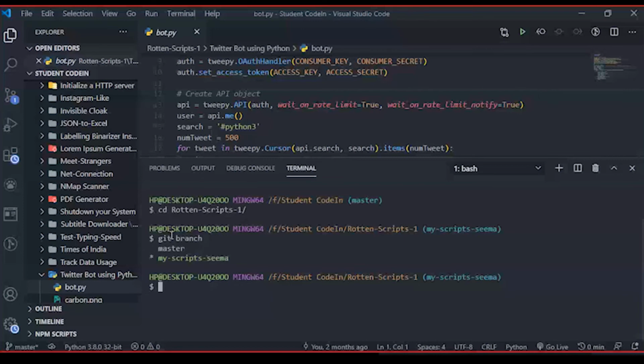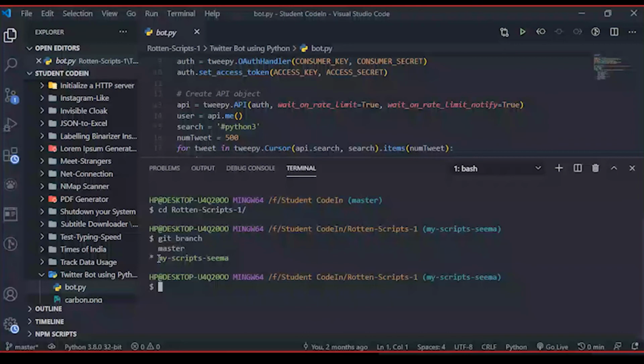Next, if I want to create another branch, like Hack Gujarat, it will create another branch, and you can see there are three branches now: Hack Gujarat, master, and my-script-seema. Next, if I made some changes, I can't show you that because it will conflict with my main code.